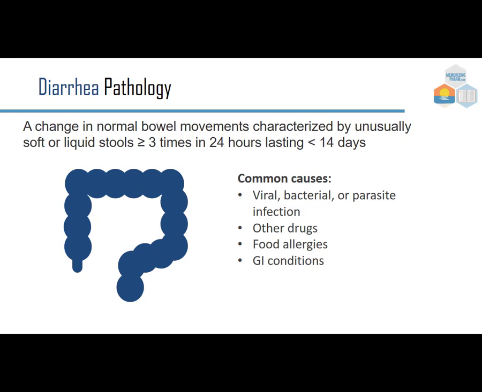Diarrhea pathology is a change in the normal bowel movements characterized by unusually soft or liquid stools 3 or more times in 24 hours, but lasting less than 2 weeks. So some of the common causes, maybe it's viral, bacterial, parasite, maybe it's another drug, maybe it's food allergies, maybe it's GI conditions. Most important to know that a diarrhea issue is not a disease, it's simply a symptom of something else going on.